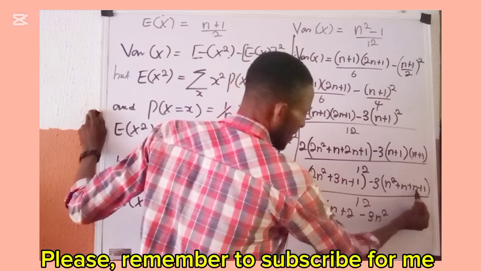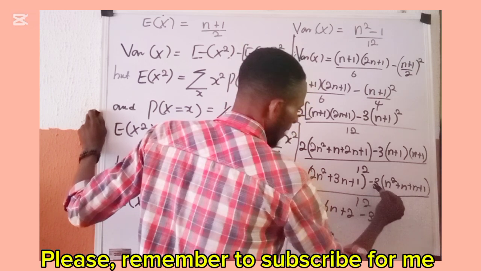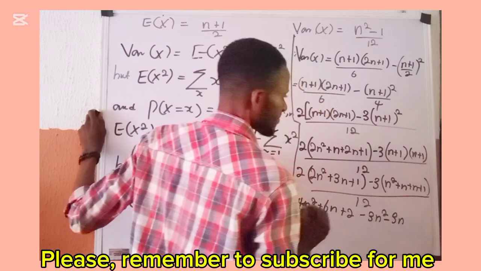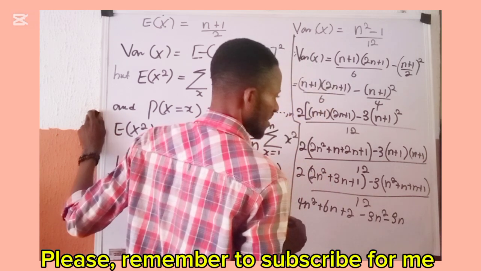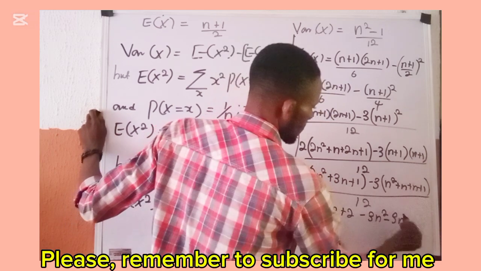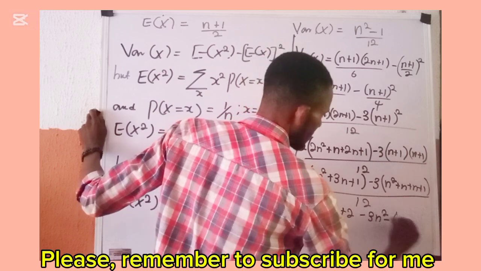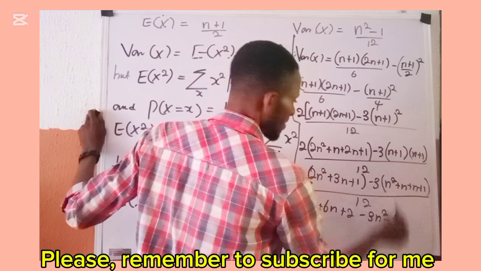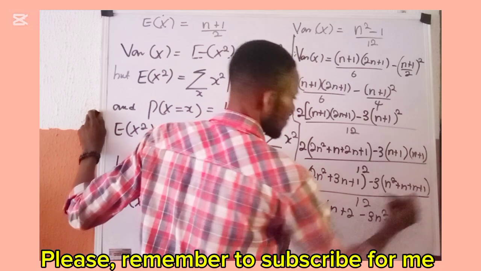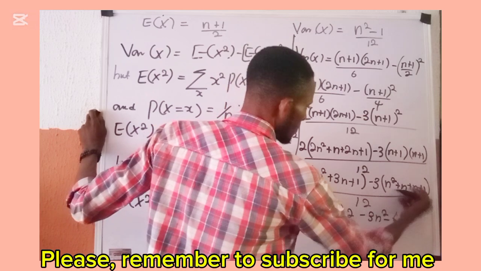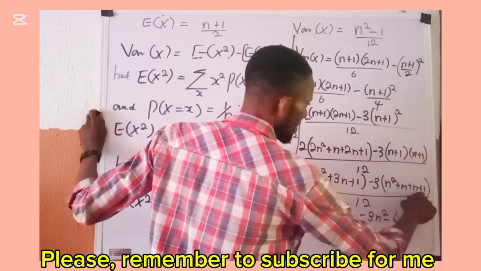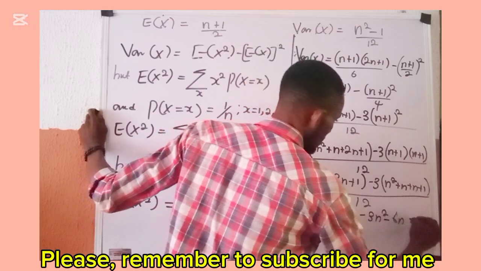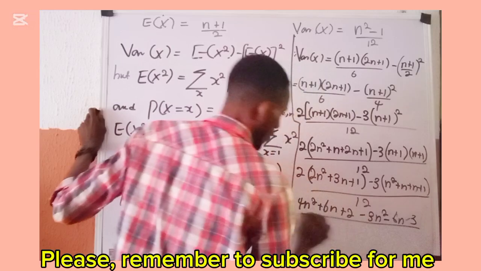This is n plus n, which is 2n, multiplied by this 3, we have minus 6n. So the sign here is a plus. When this minus comes in here, it affects the plus, it becomes minus. 3 times 1 will give me minus 3, all over 12.